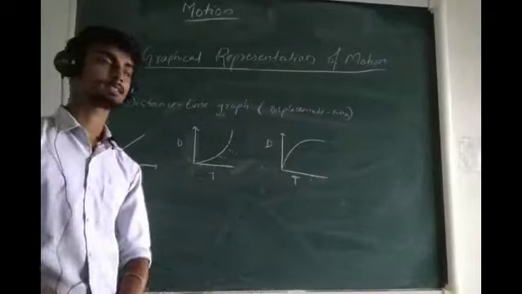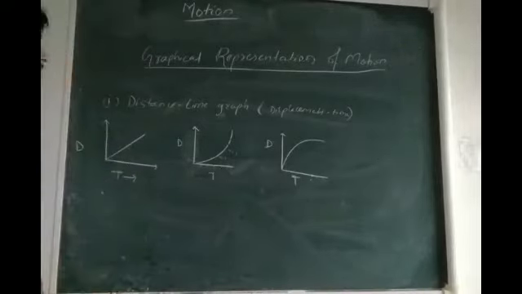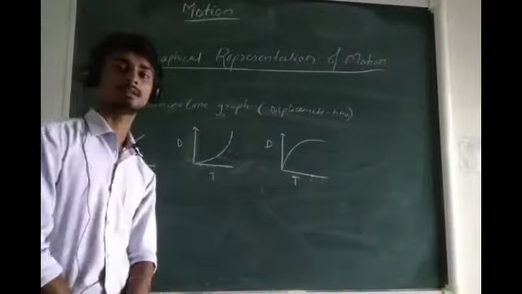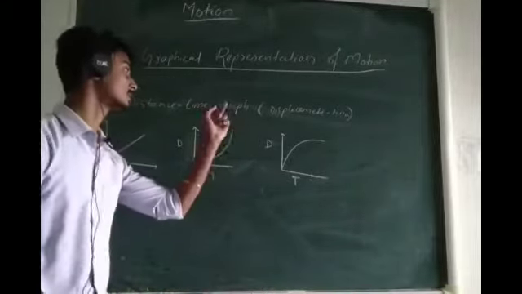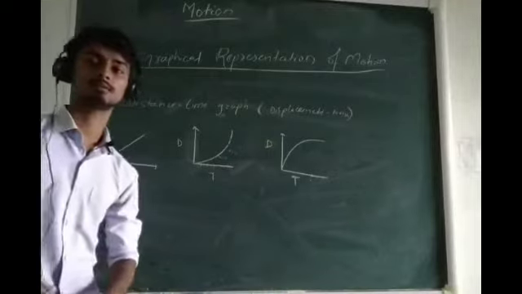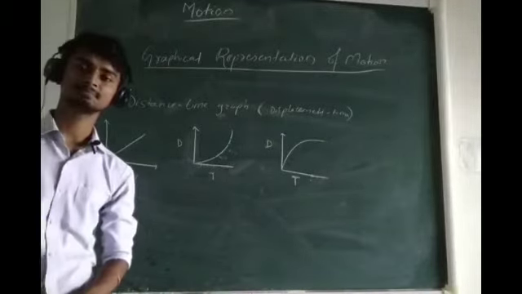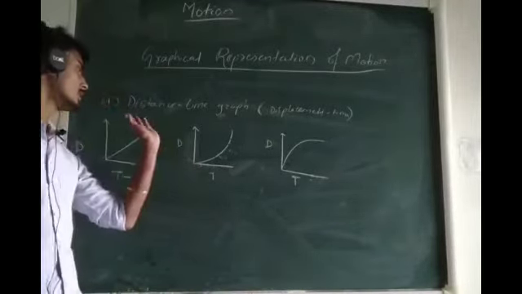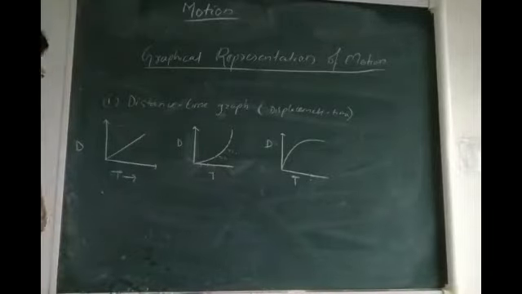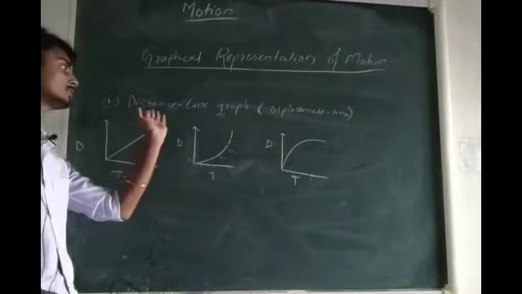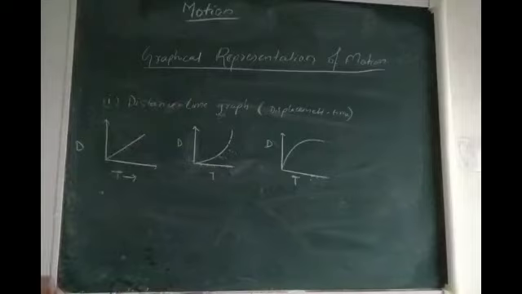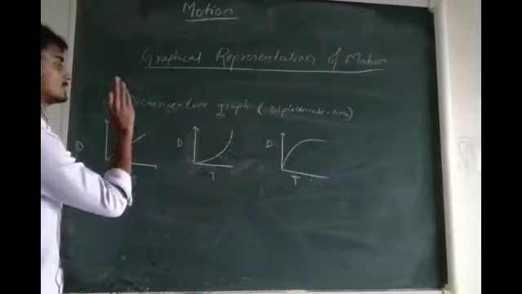First, we shall discuss the distance time graph and the displacement time graph. The difference between them I have already told you in the previous class. While dealing with the distance time graph, I shall say distance time graph most of the time.